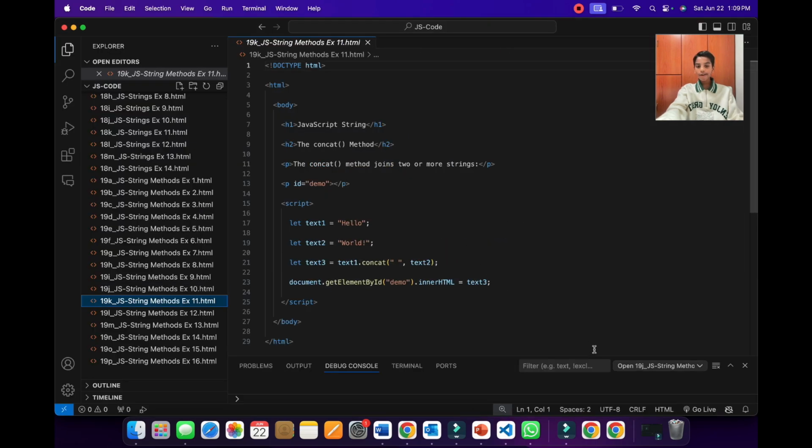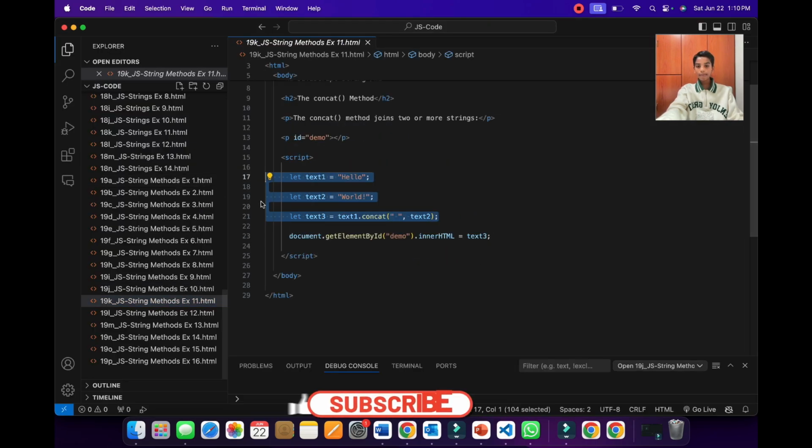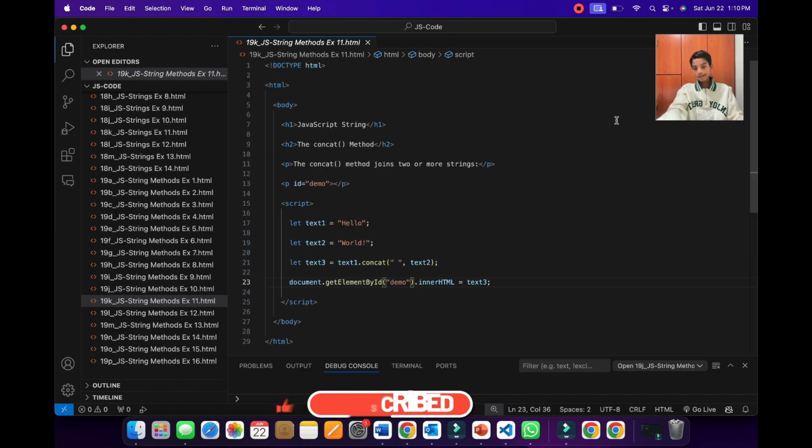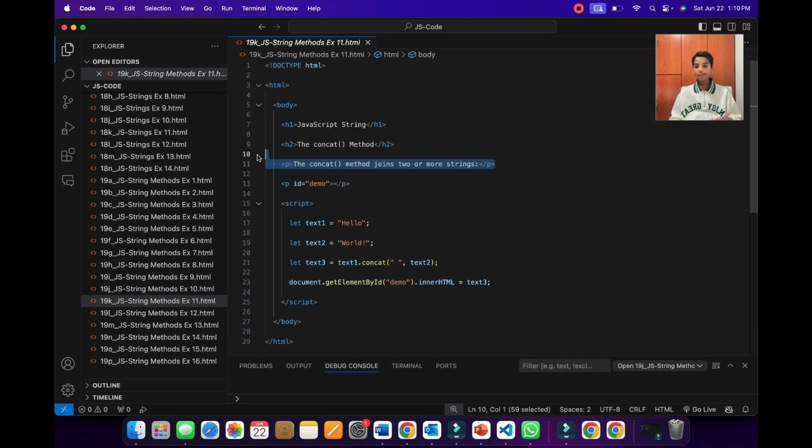As you can see, here is the example from above, and we're using the document.getElementById method. We're getting the ID of demo. So JavaScript will go here and search the header 1, the header 2, and the paragraph, but they do not have the ID of demo. So it will go to this paragraph, and this has the ID of demo. Then it will update it to the value of text3, which is text1 plus text2.